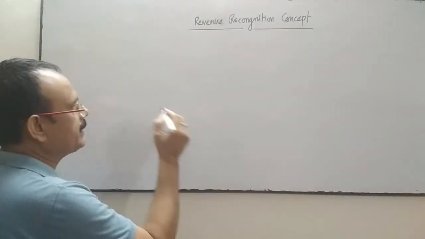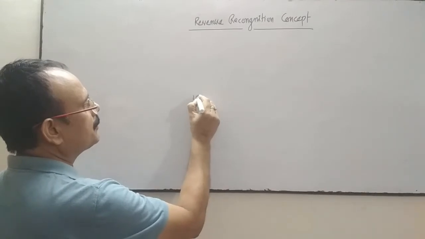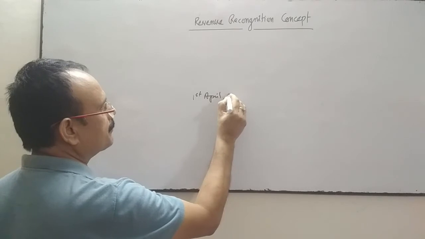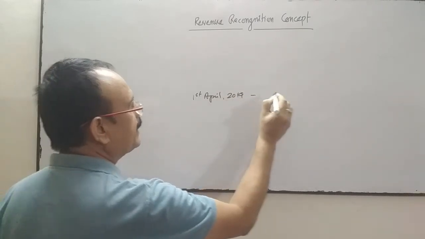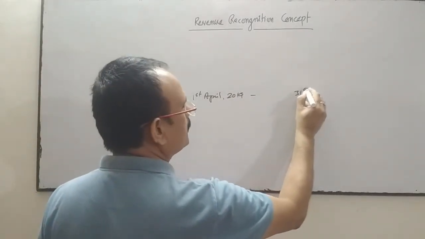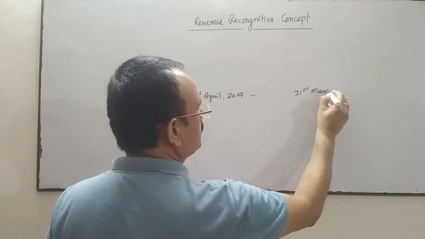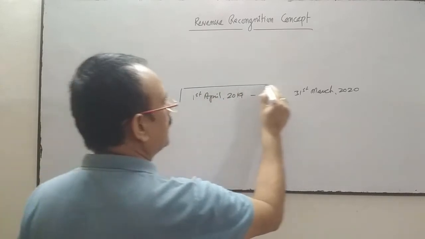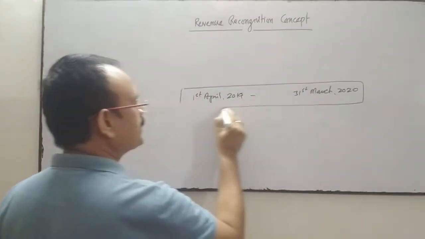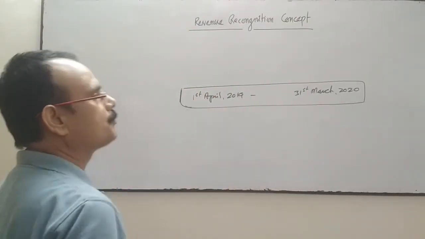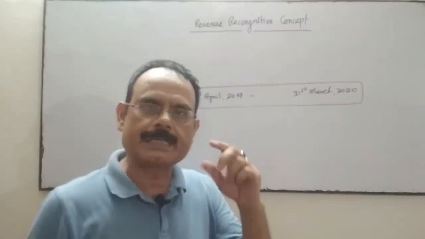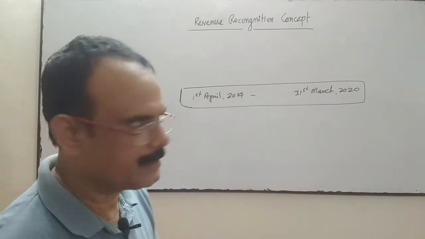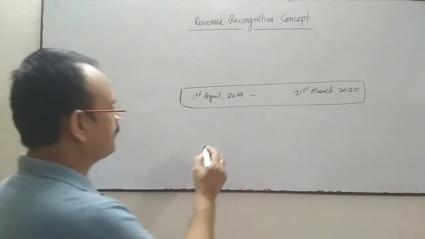Suppose our financial year starts from 1st April 2019 and closes on 31st March 2020. This is our financial year. So in this financial year, whatever amount we have received or is receivable from the sale of goods or services is called revenue.